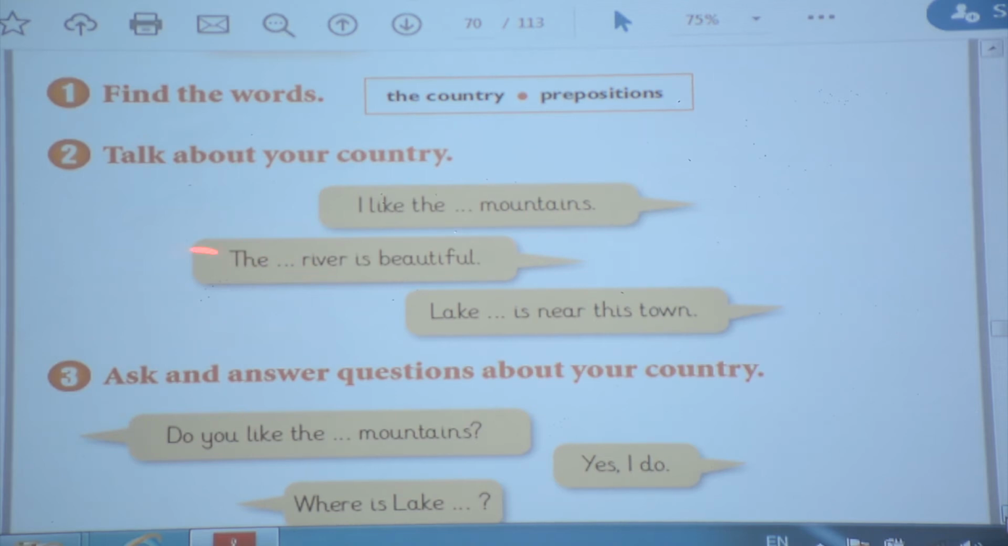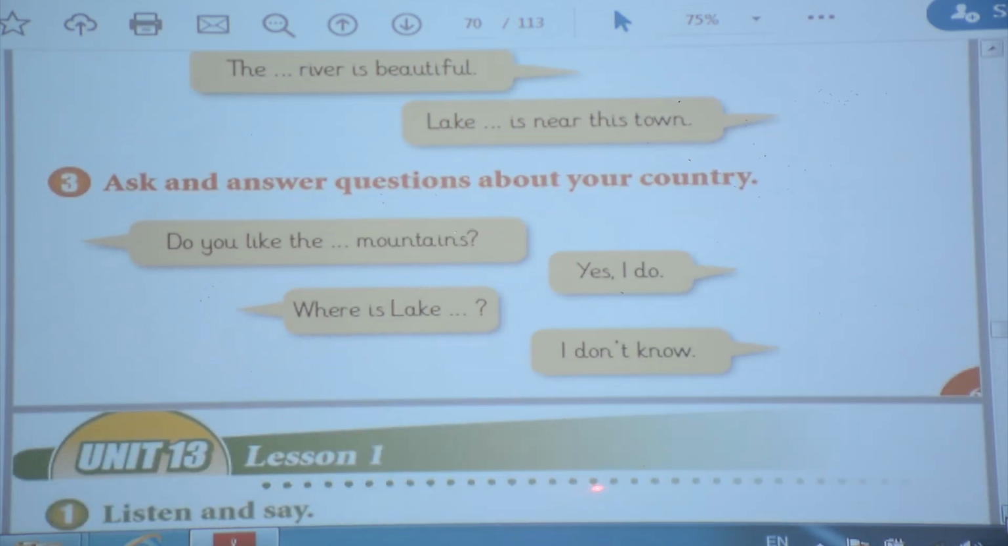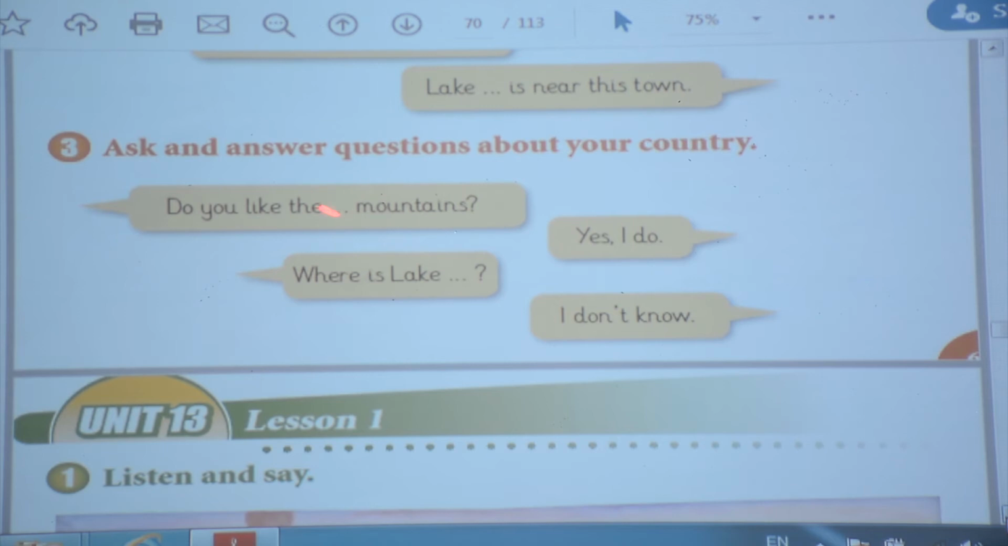What about the river? Look at this dash. For example, the Nile River is beautiful. What about the lake? Give me an example for the lake. Dukan Lake is near this town. Okay? And about the country, your country. Ask and answer questions about your country. For example, do you like the Safin Mountains? Yes, I do. Where's Lake Dukan? I don't know.